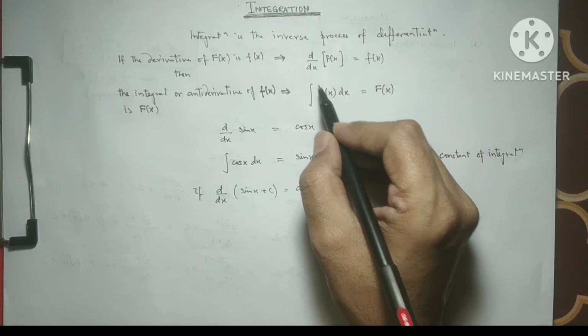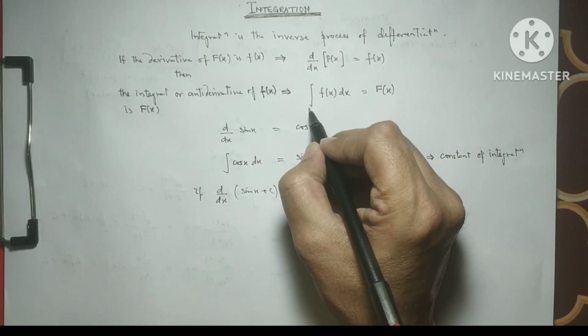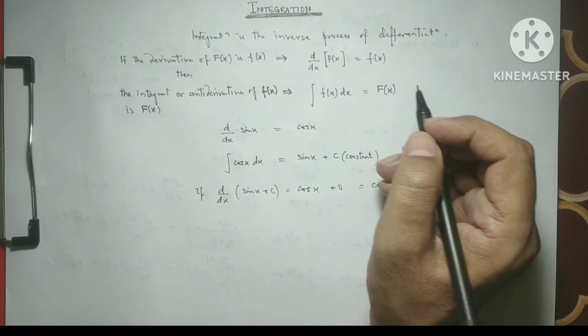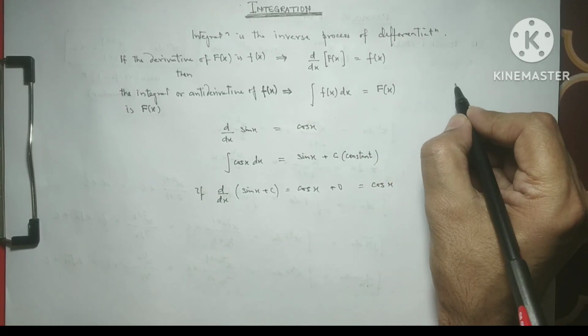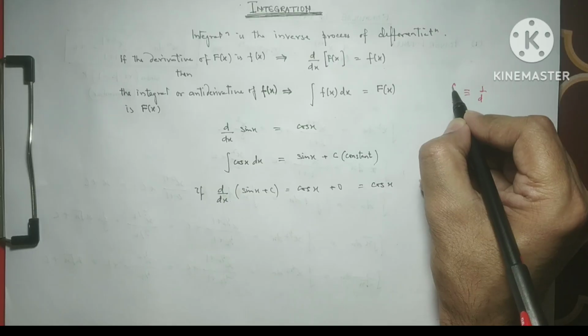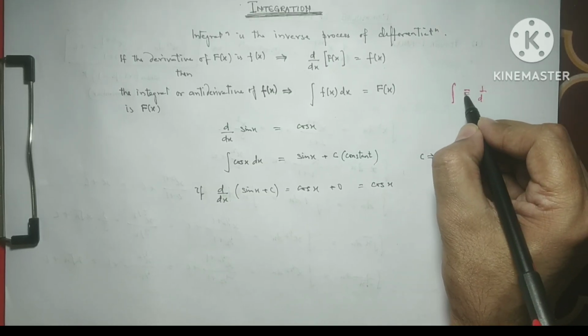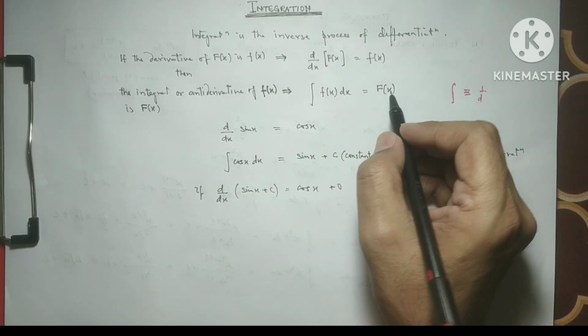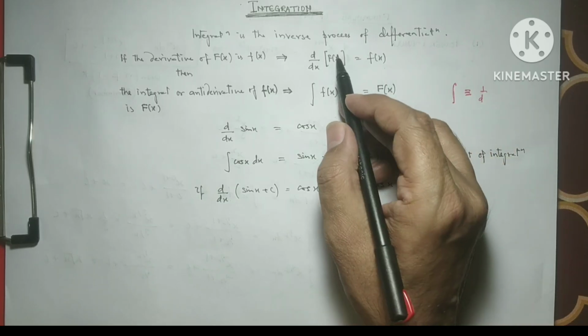This is the symbol of integration, and it is equivalent to 1 over d. Then we get f(x) as a function.